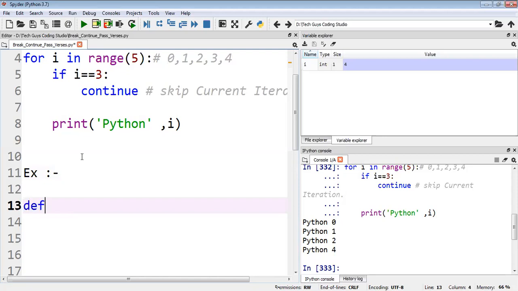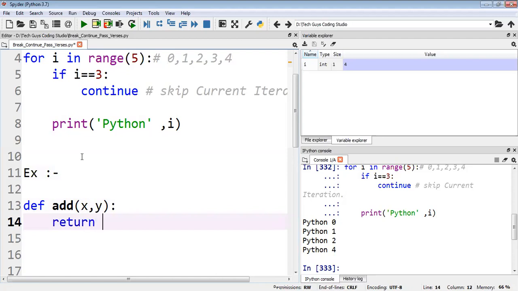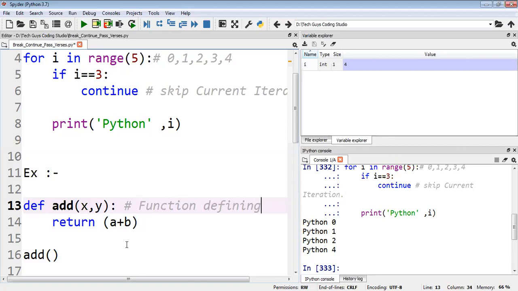Okay, so here we'll take def as a keyword. Now I'll take one function like addition. We need to do addition of two numbers, so I'll take x comma y. These are two numbers. Then I'll write what it returns. A function always returns something, so I'll do addition of a plus b. This is my function. Then here I will call the function. This is function defining and this is function calling.